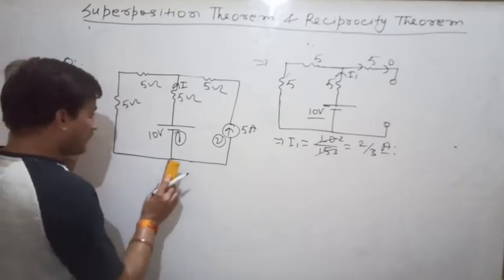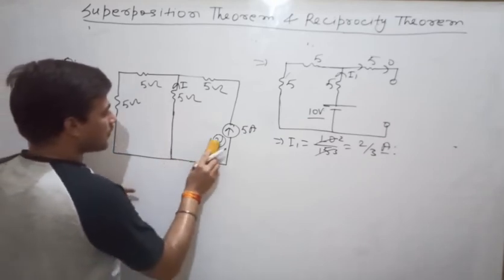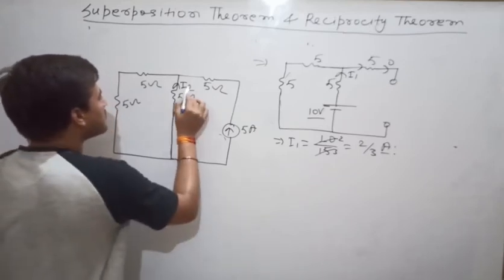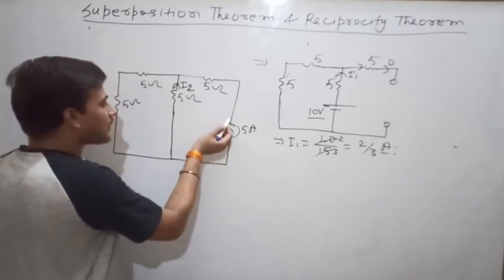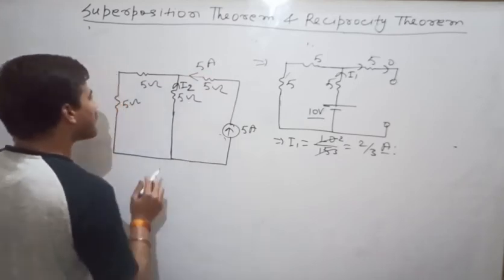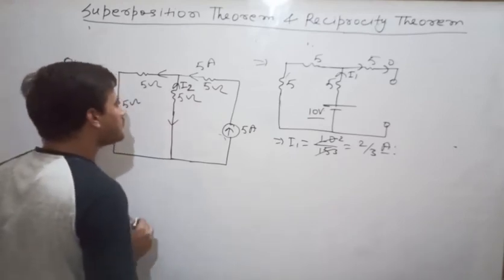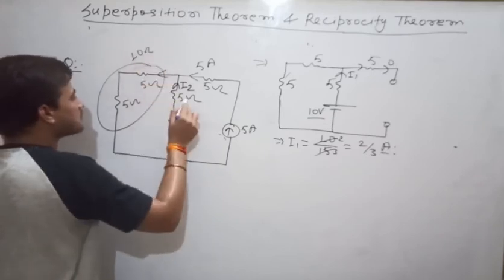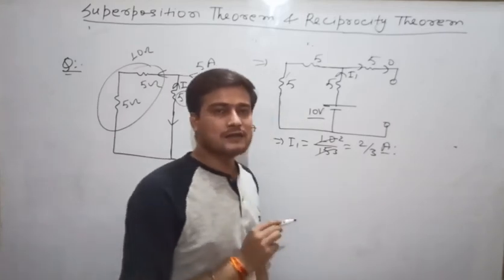Next, come to another part. Let us deactivate the voltage source, and here the current will be flowing. Now this current is I2. Now we have to calculate I2. So you see that 5 ampere current is coming out. So here it will be 5 ampere. Now this 5 ampere current is being divided into two branches. The resistance of this branch is 10 ohm. The resistance of this branch is 5 ohm. So we have to apply the current divider rule to find the value of I2.